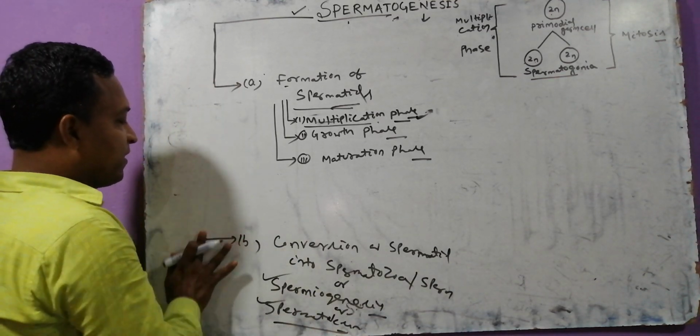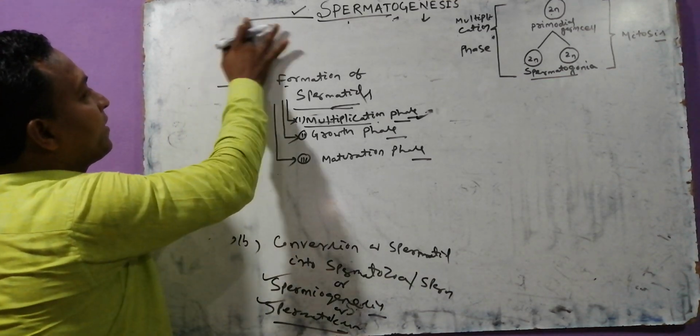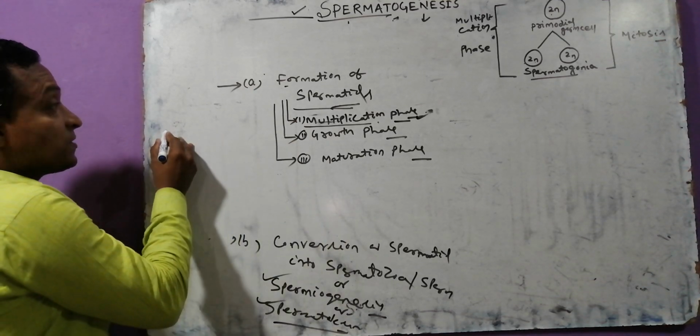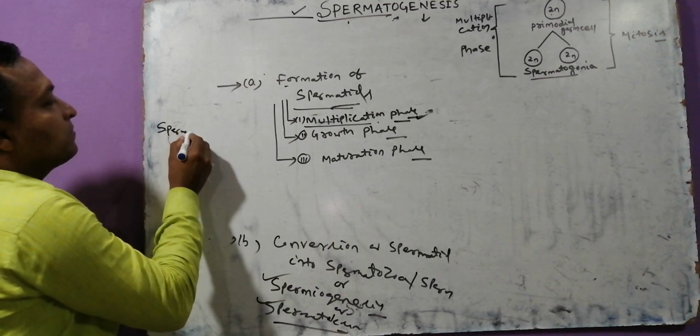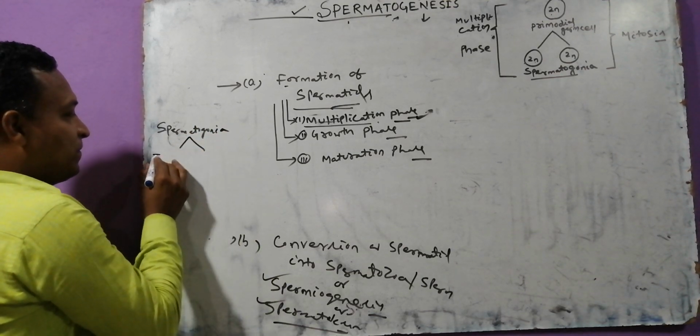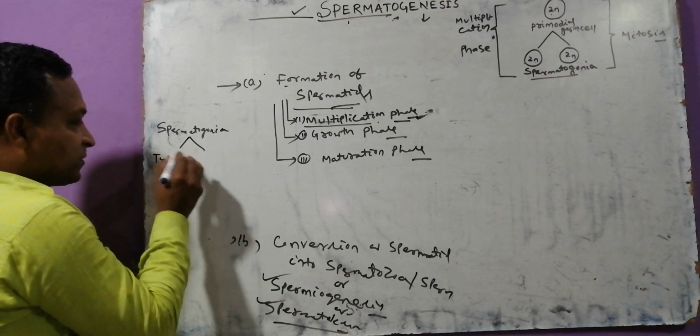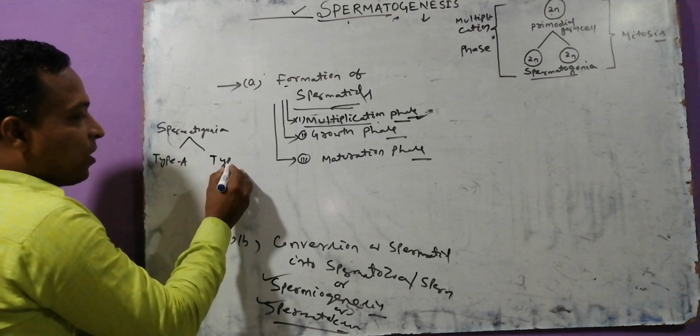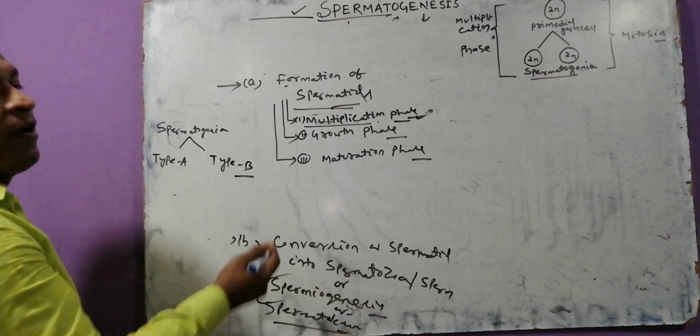If I tell another thing, try to focus. The spermatogonia are of two types. One is called type A spermatogonia and the second one is called type B spermatogonia. Some advanced data I am giving.